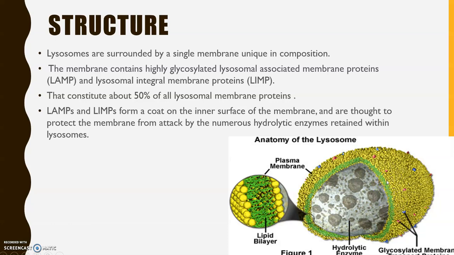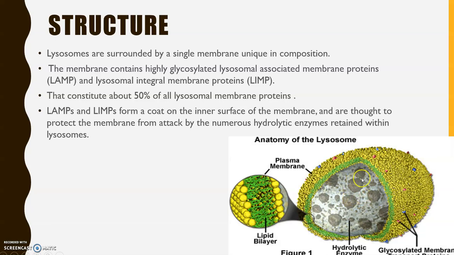Its function is that it pumps H+ ions from the surrounding cytoplasm. For example, this pink colored one is the proton pump. This proton pump pumps the H+ ions from the cytoplasm into the inside, or the lumen, of the lysosome.